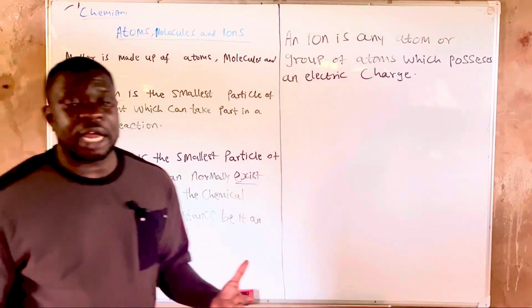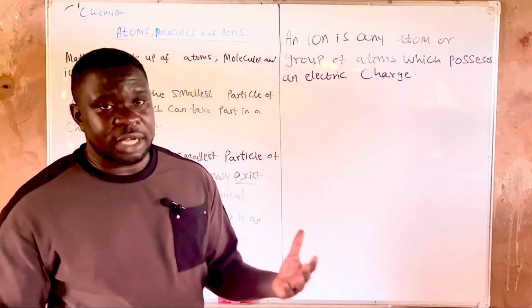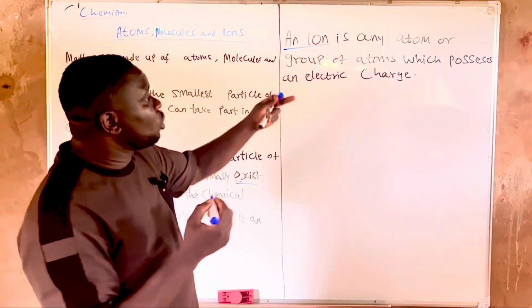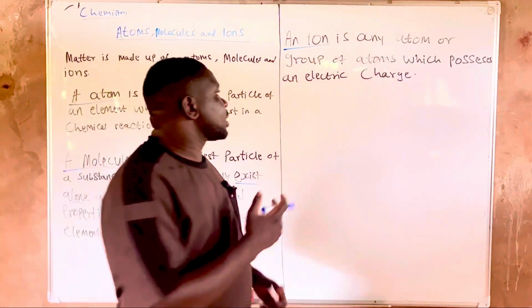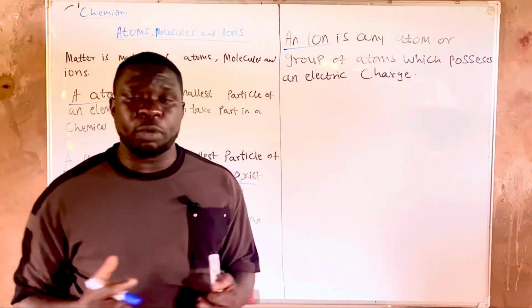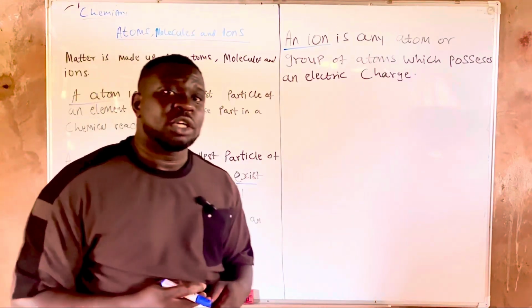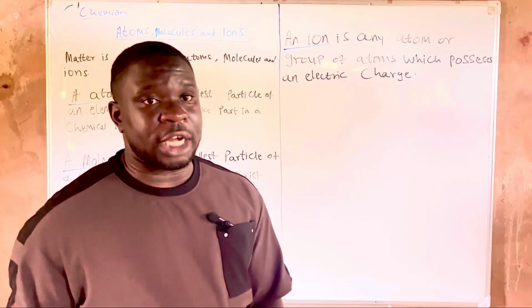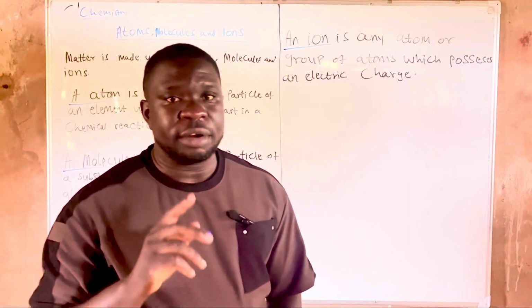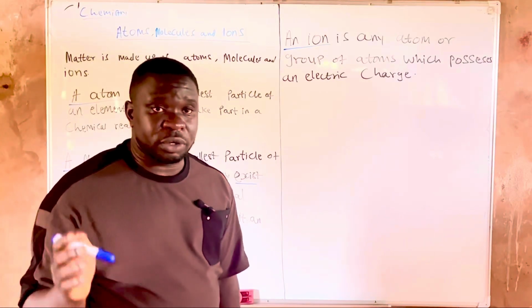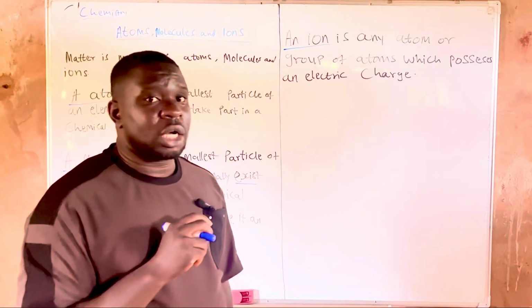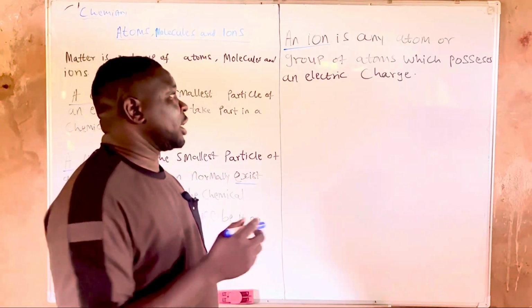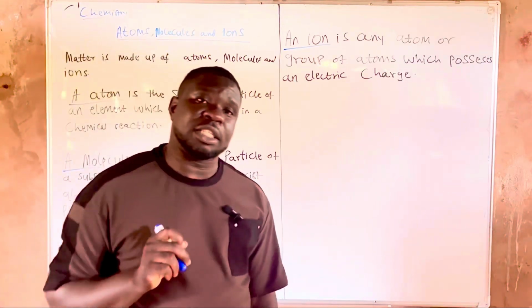Then the third thing is an ion. What is an ion? An ion is any atom or group of atoms which possess an electric charge. So as long as the particle contains an electric charge, or has a charge on it, then you can feel free to refer to it as an ion, whether it is one single atom that is charged or a group of atoms that is charged. It is still an ion as long as it has an electric charge.